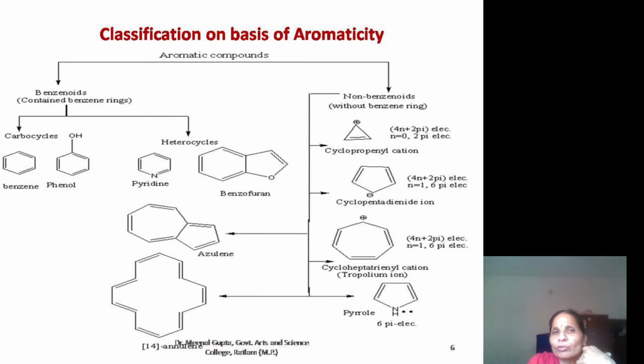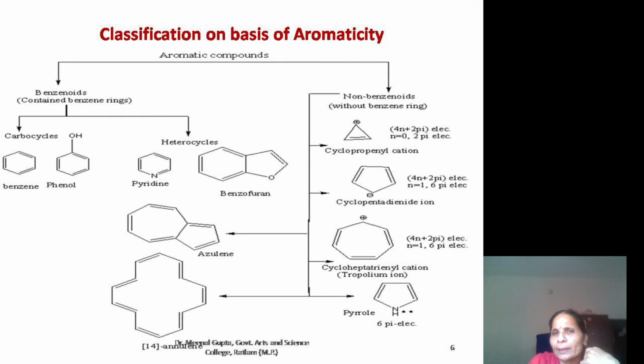Now the classification of compounds on the basis of aromaticity. Here all these are benzenoid compounds: benzene, phenol, and heterocyclic compounds such as pyridine and benzofuran. And here is a three-atom ring, the cyclopropenyl cation, having only 2 pi electrons, meaning 1 pi bond, but there is a plus charge, and this positive charge is delocalized over all three carbon atoms. Here n equals 0.